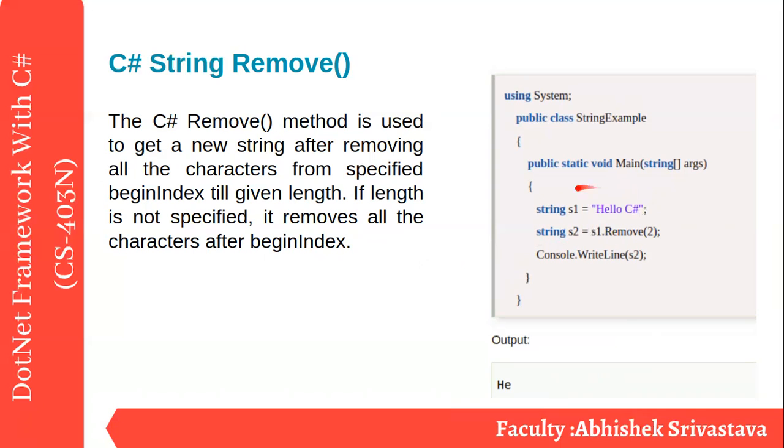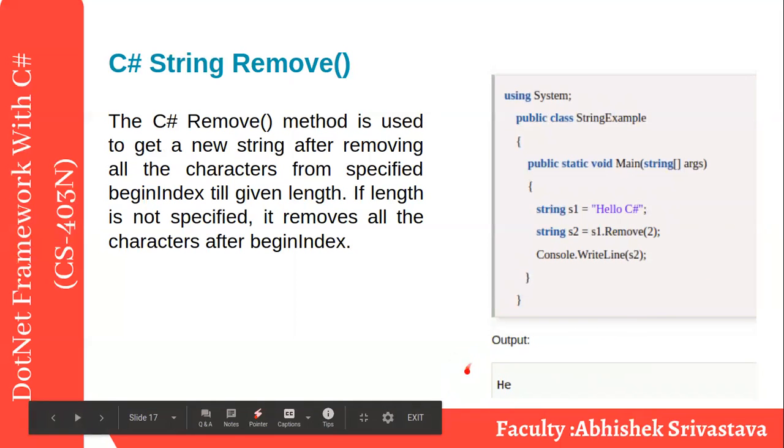So here my string is given, and I am removing after 2 and allocating the remaining characters over here. So on 0 we have H, on 1 we have E, on 2 we have L, L, O and C sharp. Okay, so from L, L, O and C sharp, all is removed till the last, because we are not specifying up to where we have to remove. When you don't have the end limit, it will remove till the end and give you the remaining characters.